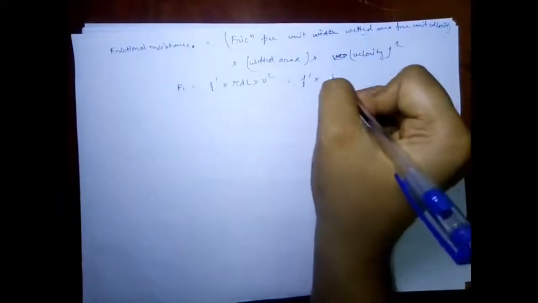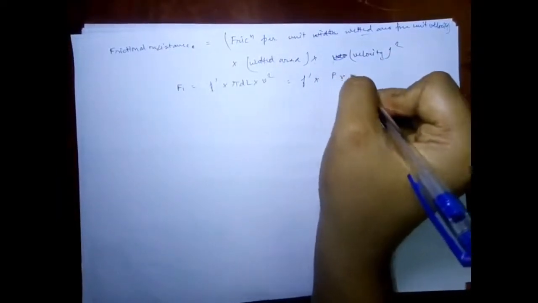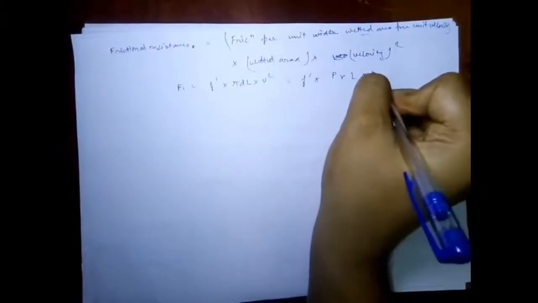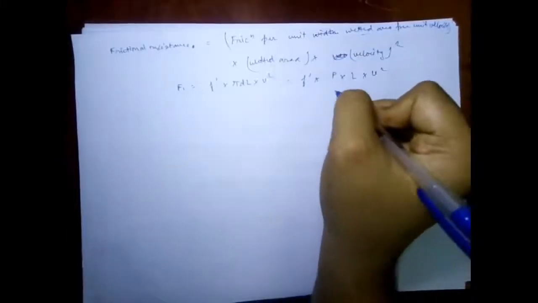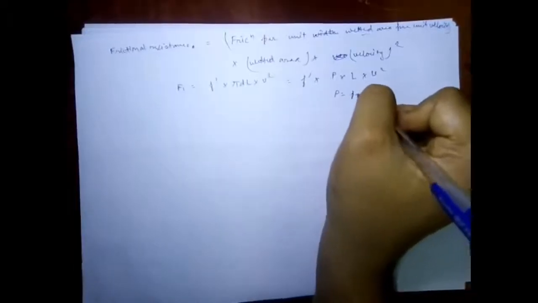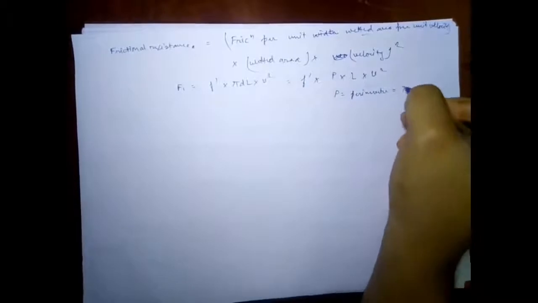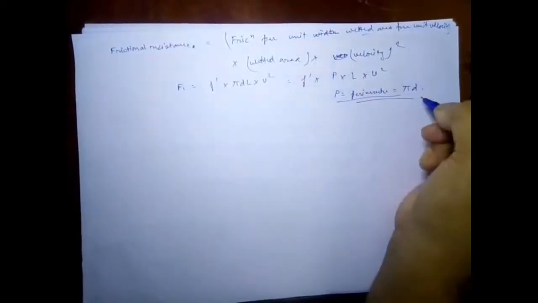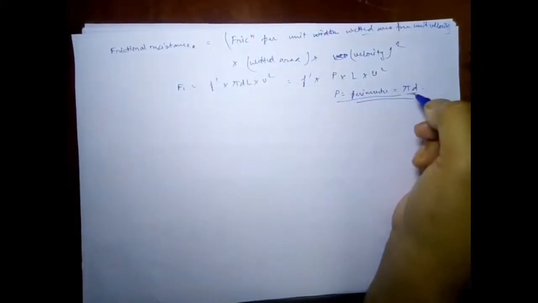Thus F1 will be equal to f dash times pi d l times v square, or we can write f dash times pi d l as, suppose, P times L times v square. Suppose P is the perimeter and it is equal to pi d.